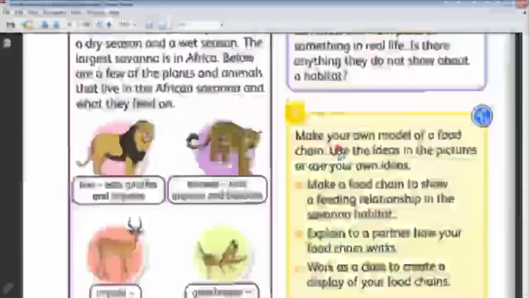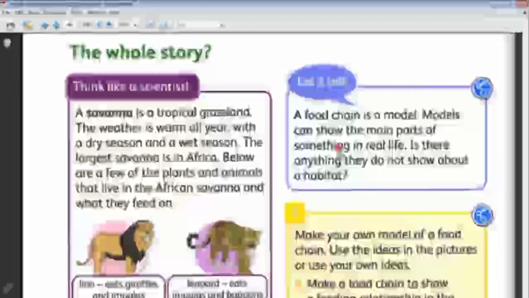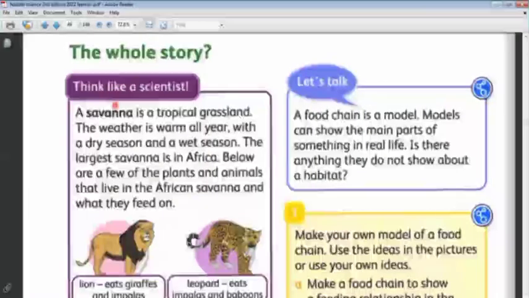I'm trying to end this. Okay, we will talk about this page very fast. It is talking here about a habitat which is called a savanna. Savanna is a tropical grassland. Grassland is the land which has small plants that the deer and the zebra and the giraffe can eat.